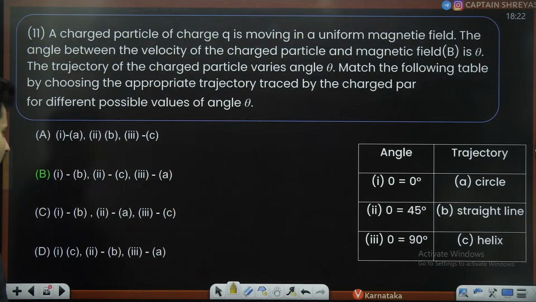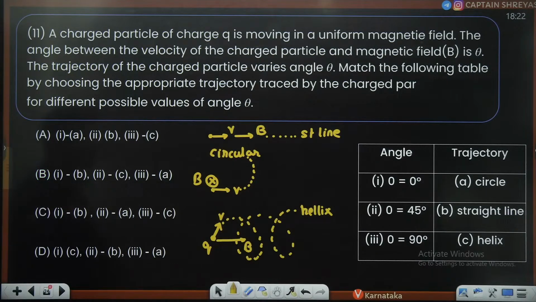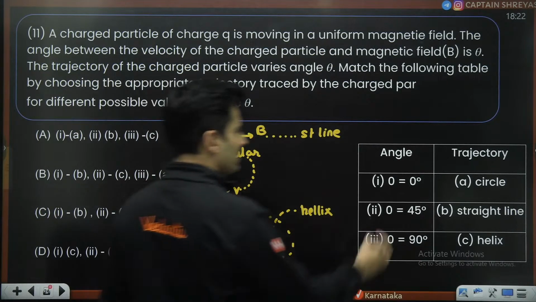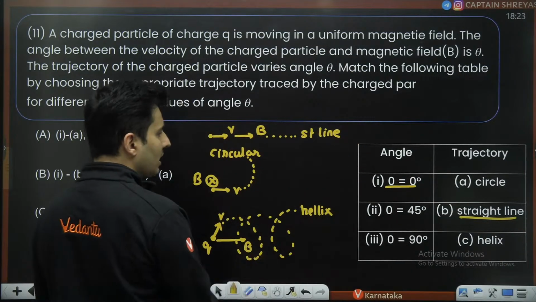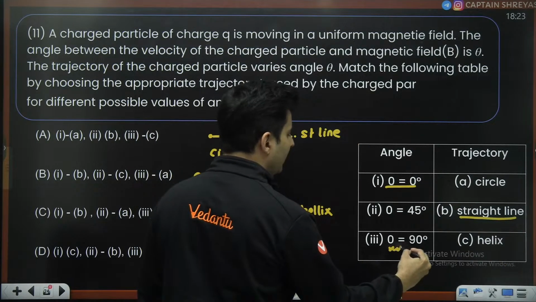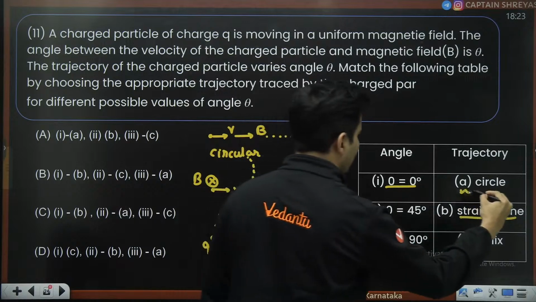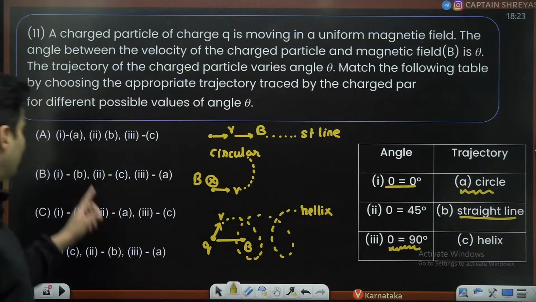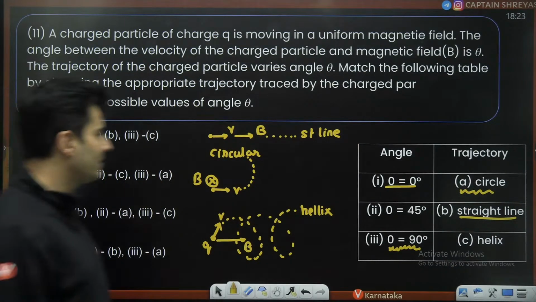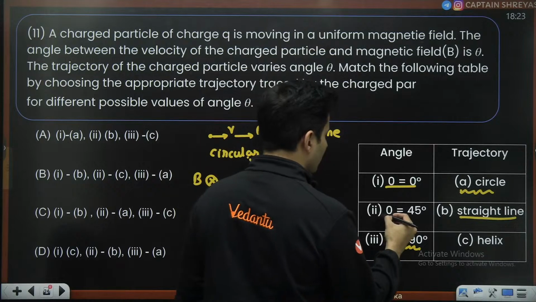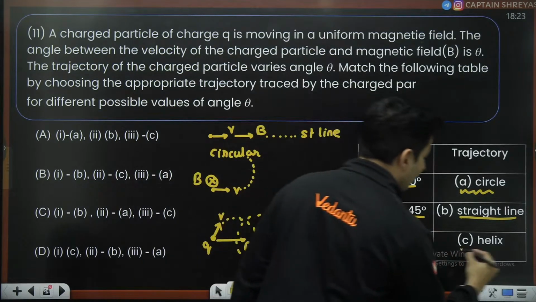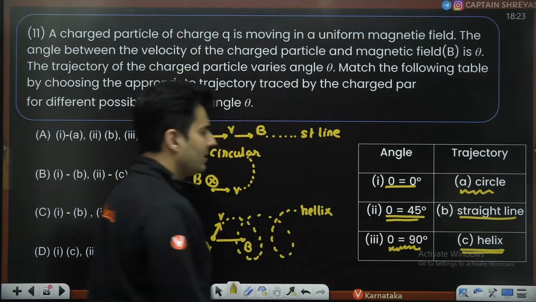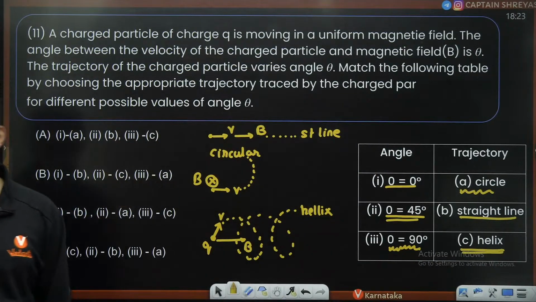It is option B. Check this out. One goes with B. So 0 degrees, definitely a straight line. If it is 90 degrees, it has to be a circle. 3 goes with A, 2 with C. Yep. So check this out. If it is 45-degree, basically some angle, it will go in a helical path. So hence the answer is option B.